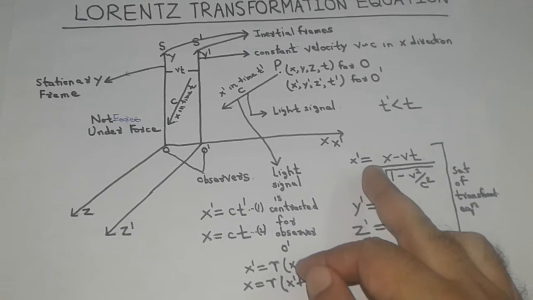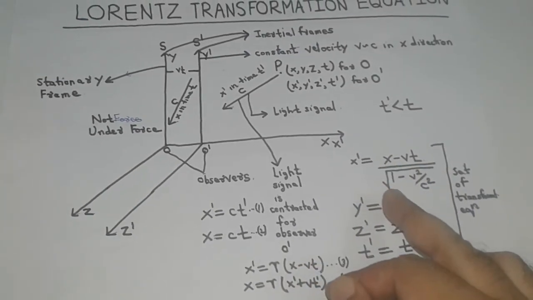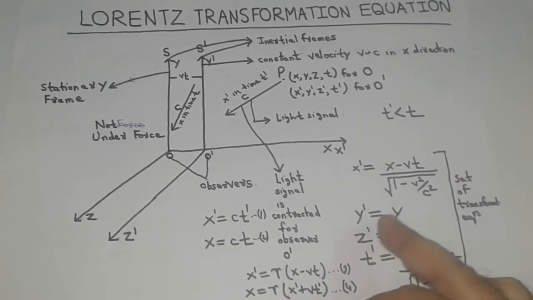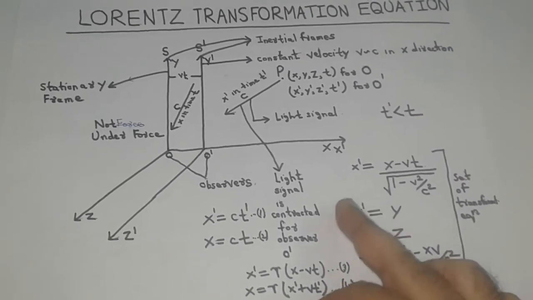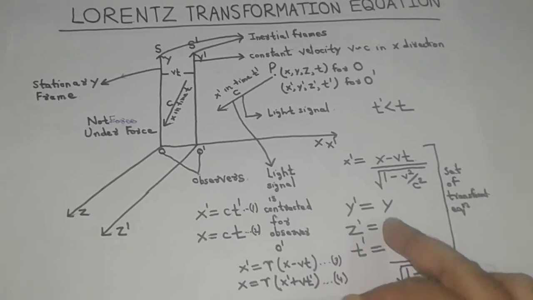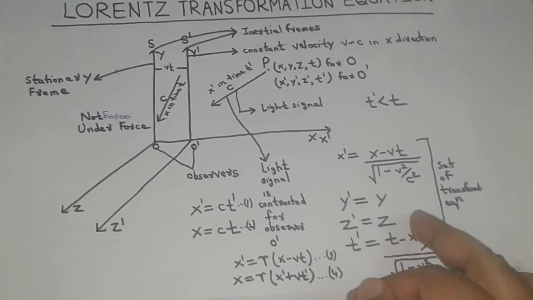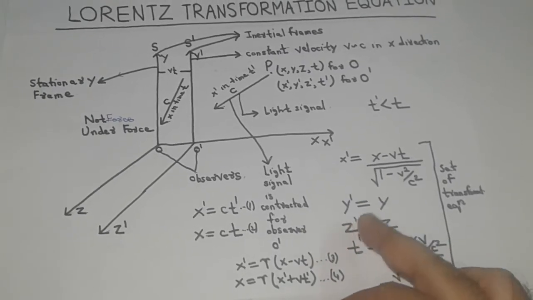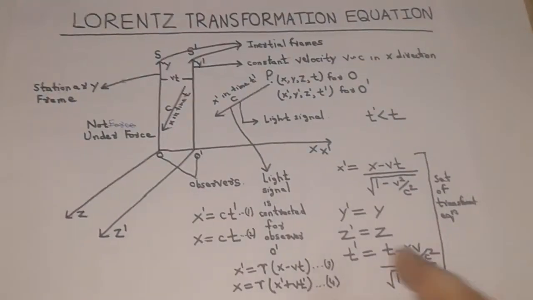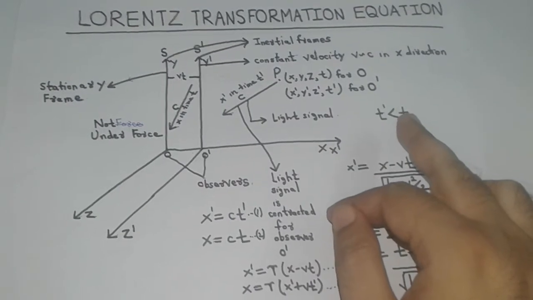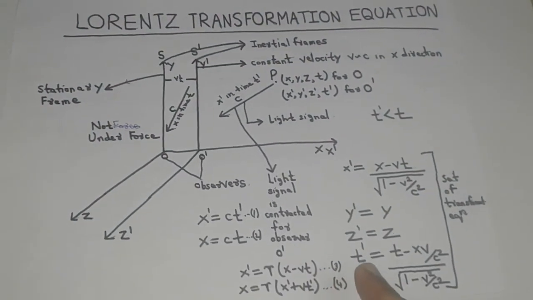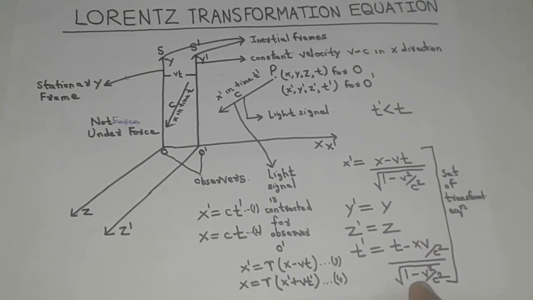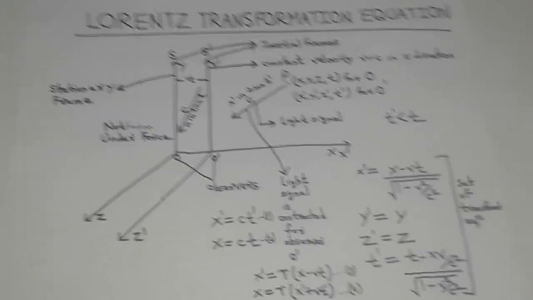x dash is equal to (x minus vt) upon under root 1 minus v square by c square, y dash equal to y, and z dash equal to z. These do not change because the motion is only along the x direction and not in the y and z directions, so the coordinates in y and z remain the same. As t dash is less than t, t dash comes out to be t dash equal to (t minus xv upon c square) upon under root 1 minus v square by c square.